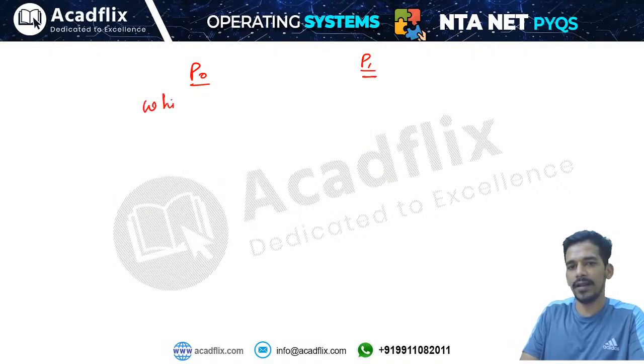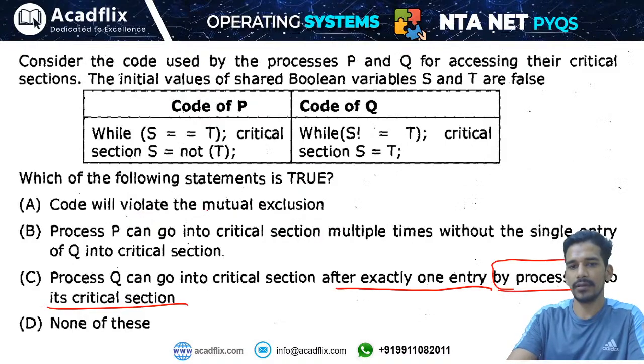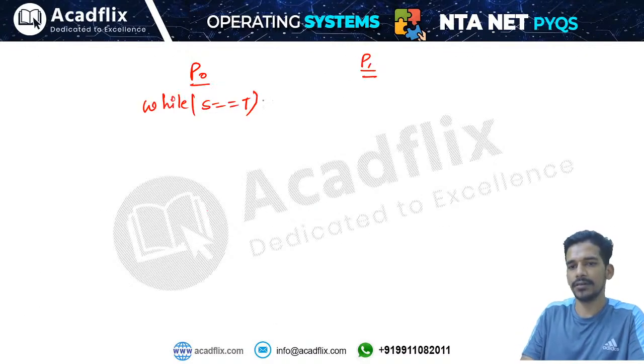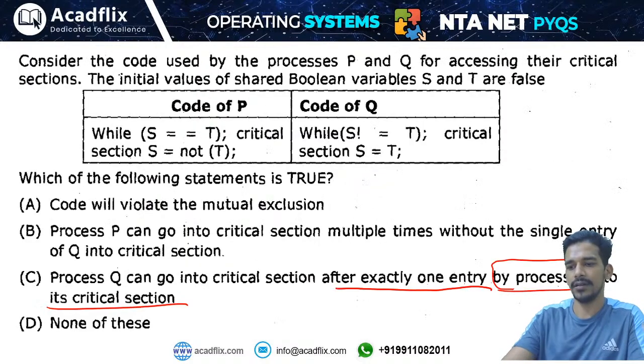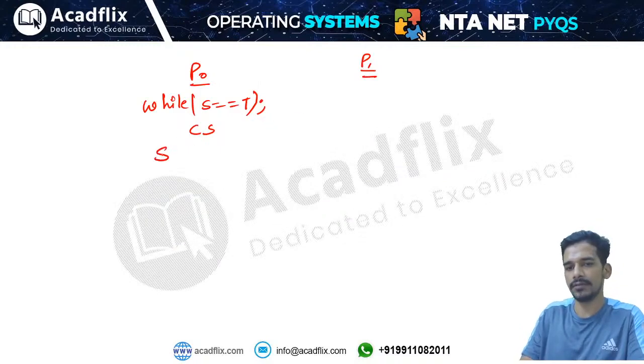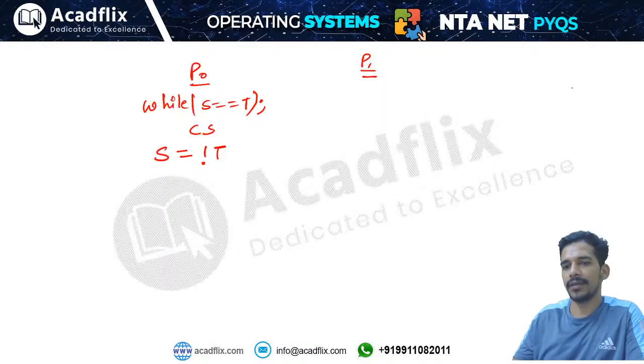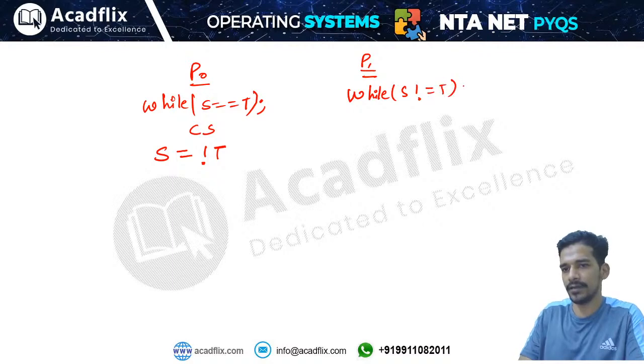In one, while S is equal to T, stop here, otherwise enter into the critical section, and set S equals to not of T, or you can say T complement. The other is saying a different thing: while S is not equal to T, stop here, otherwise enter the critical section and set S equals to T.